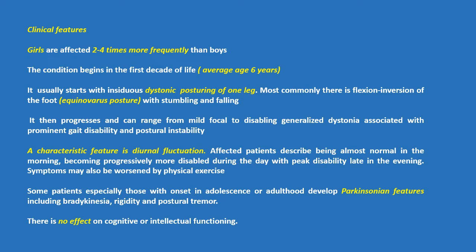Some patients, especially those with onset in adolescence or adulthood, develop Parkinsonian features including bradykinesia, rigidity, and postural tremor. There is no effect on cognitive or intellectual functioning.